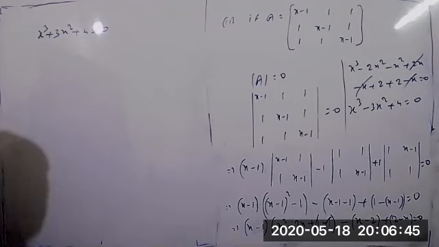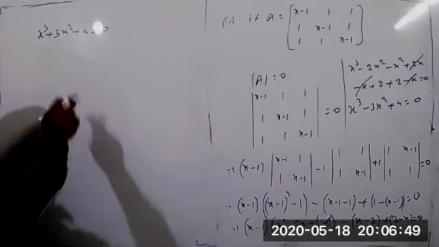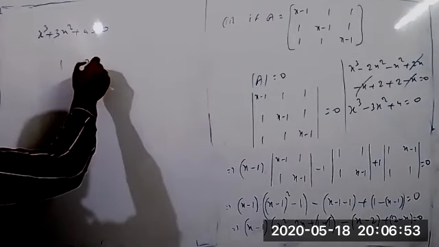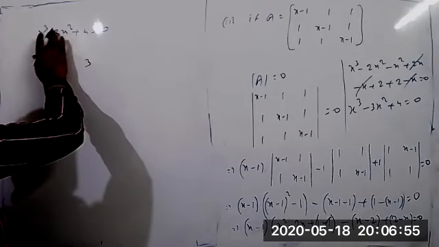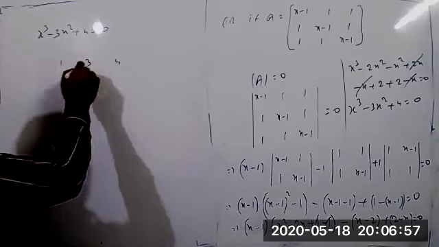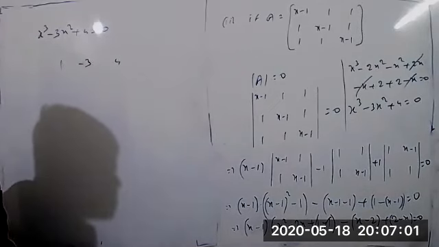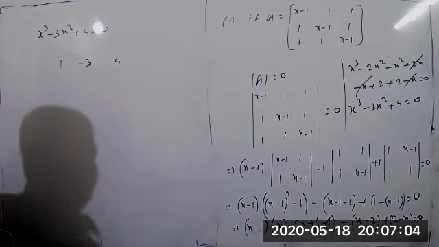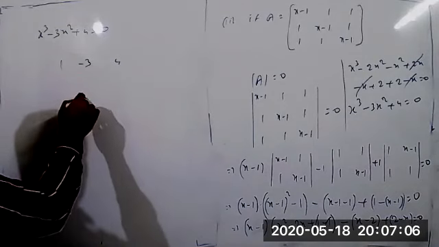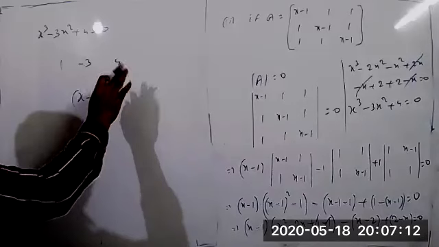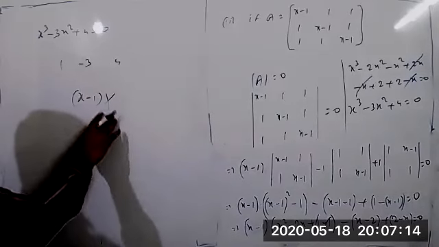Okay. So previously I gave two conditions to you. If the sum of the coefficients equals 0, what are the coefficients here? 1, minus 3, and 4. If the sum of the coefficients equals 0, then compulsorily we get one of the factors as x minus 1. One condition you can remember. If the sum of the coefficients is not 0, it's not a factor, you can leave that.